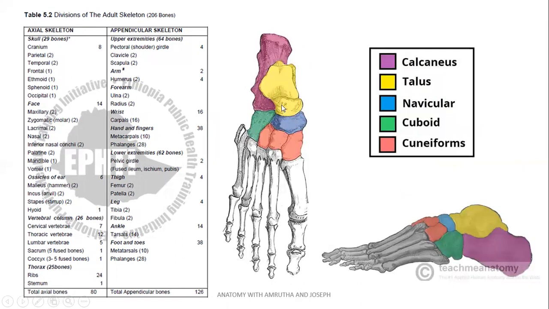Bones of foot, superior view, tarsal bones: calcaneus, talus, navicular, medial, intermediate, lateral cuneiforms, and the cuboid. Lateral view: calcaneum, talus, navicular, cuboid, lateral, intermediate, and medial cuneiform bones. Metatarsal bones can be seen numbered as 1, 2, 3, 4, 5 from medial to lateral. Phalanges for the big toe, there are 2. For other toes, 3 for each toe.